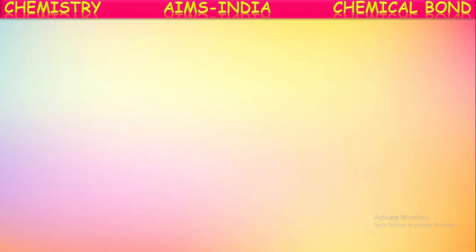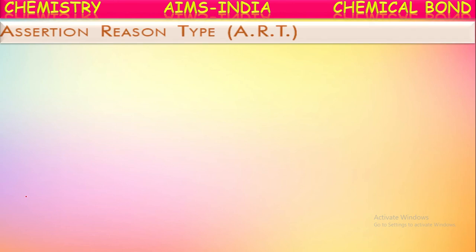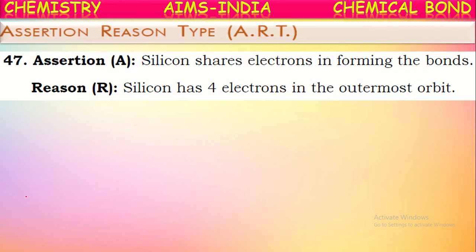Okay, let us see the next one. Assertion reason type questions. See the assertion: silicon shares electrons in forming the bonds. Yes, silicon has four valence electrons in the outermost shell, so that is why it cannot lose or gain electrons. Instead of these two, it will share the electrons.